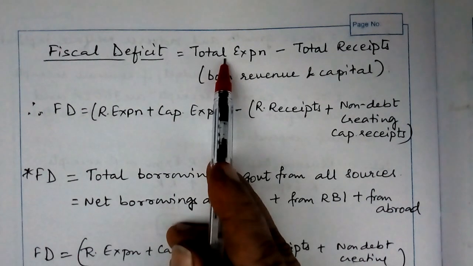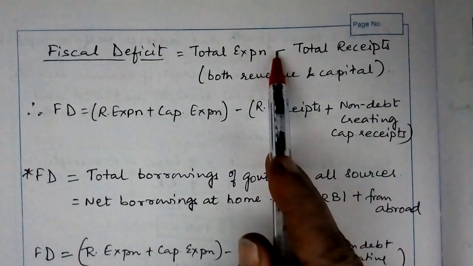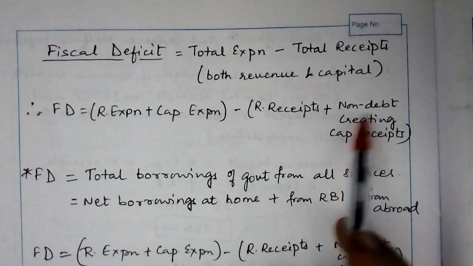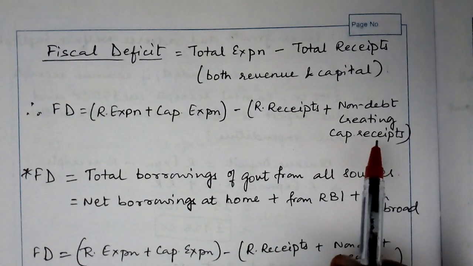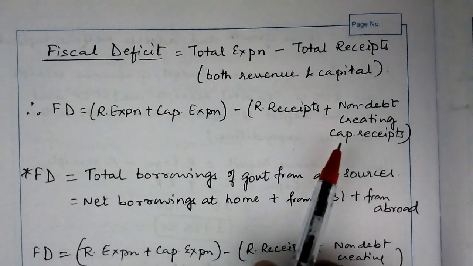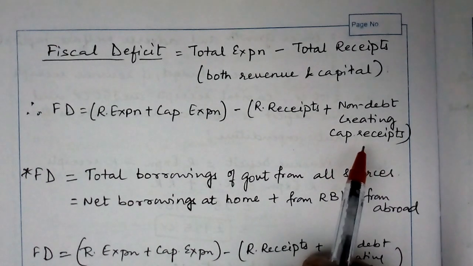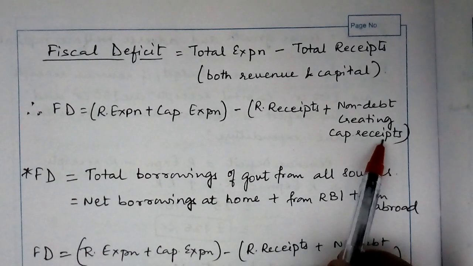Now what was total expenditure? Revenue expenditure plus capital expenditure. Total receipts was revenue receipts plus non-debt creating capital receipts. So here we need to be very careful because it does not include capital other than the borrowing. So it should be non-debt creating capital receipts.